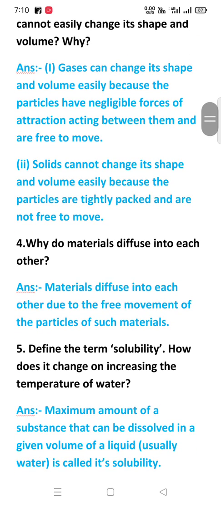Question number 4. Why do materials diffuse into each other? You know that only gaseous materials diffuses, gas in gases, gas in liquid, liquid in liquid. So these diffuses. So what is the reason? Here we discuss the reason. Materials diffuse into each other due to the free movement of the particles of such materials.